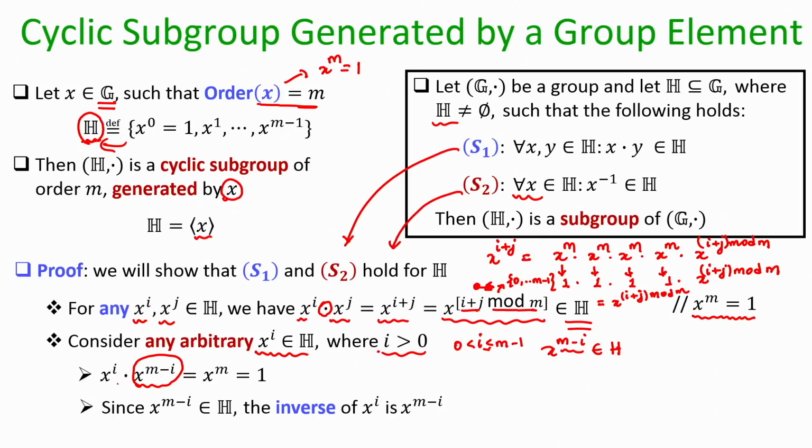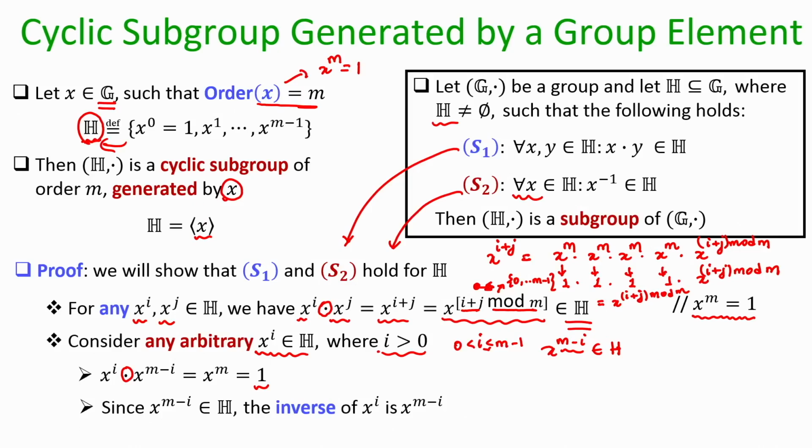And what will be the result of performing the group operation on x power i and the element x power m minus i? Well, it will be the same as the identity element. So, I can now conclude that for any non-identity element in the subset H, its corresponding inverse is also present in the subset H. And since S1 and S2 are satisfied for the H that I have built, H indeed constitutes a group, and it is cyclic because its generator is x.